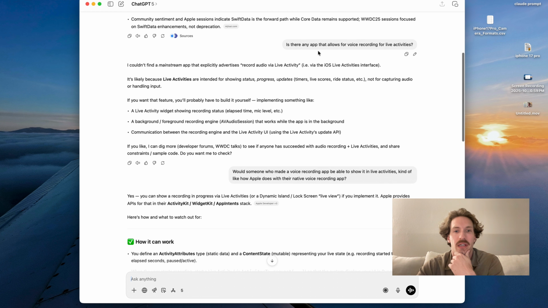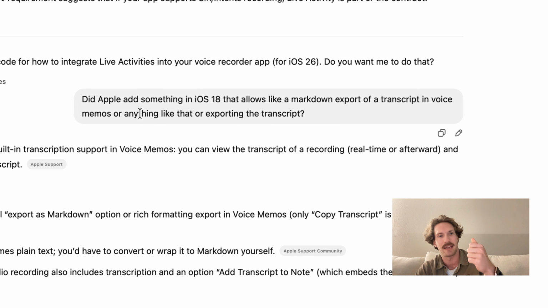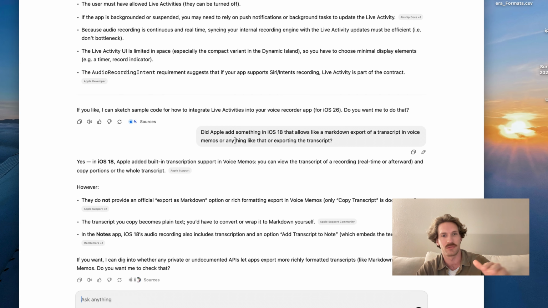One of the main features of this app, and I'm probably going to call it Markdown Voice Memos, is the ability to export it and have that automatically, not to have to hit transcribe and then copy and paste it and export the file. I just want it to be all automatic and simple. As soon as I hit record and I hit stop recording, I want it to all just work in the background.